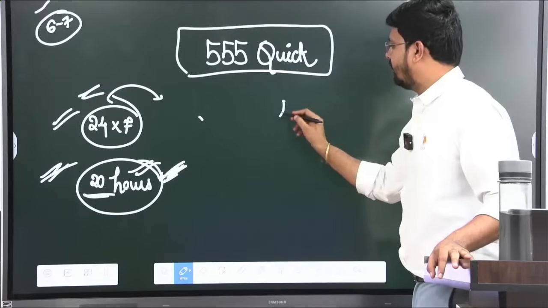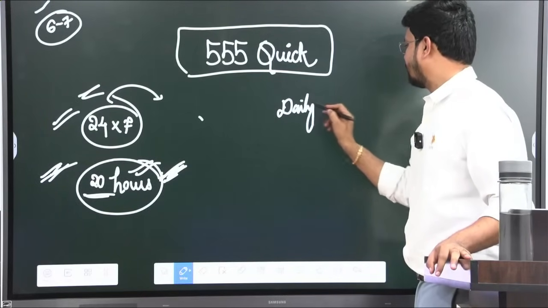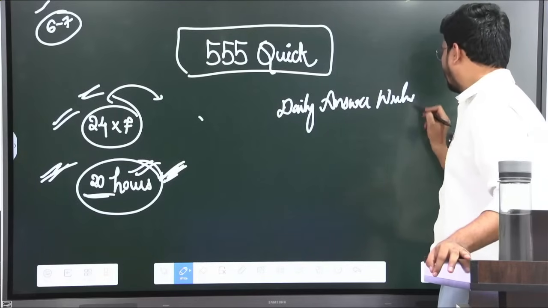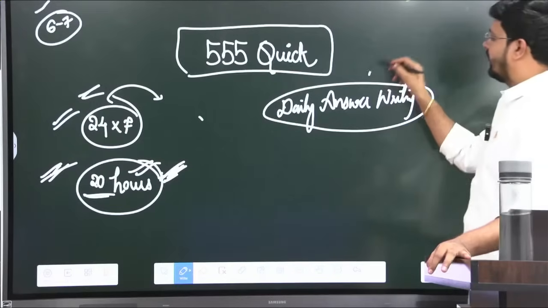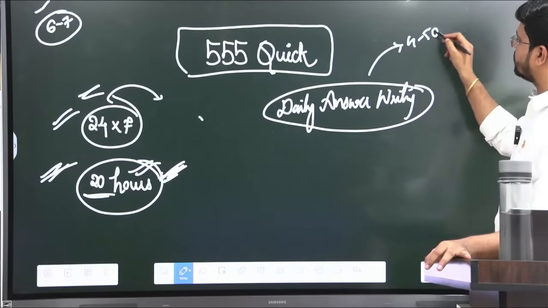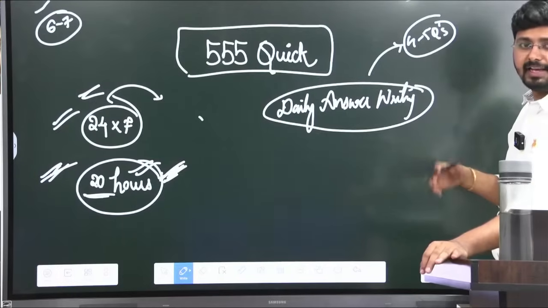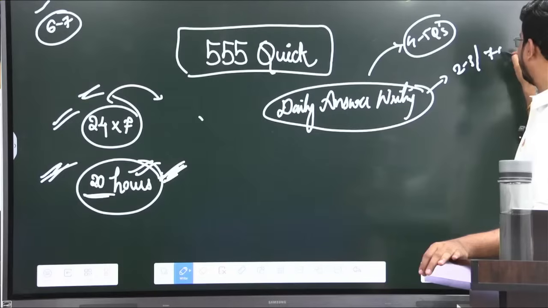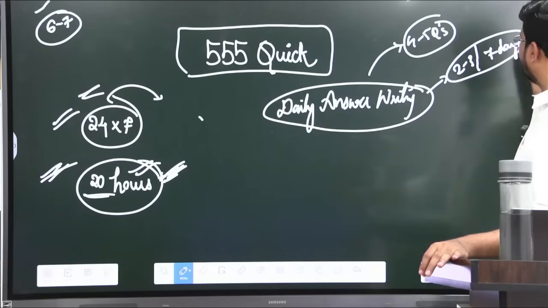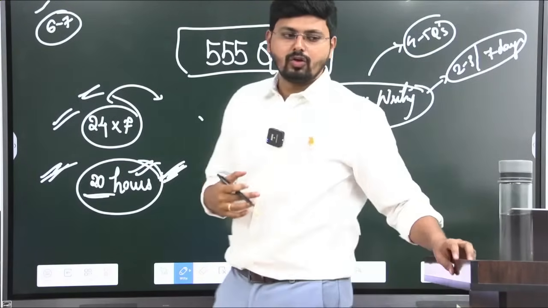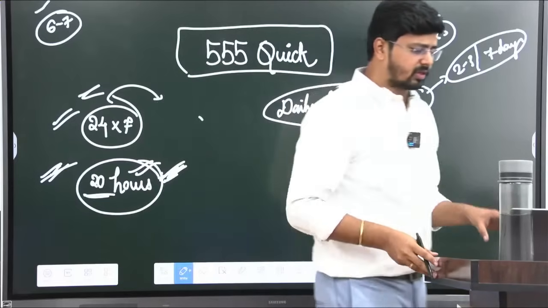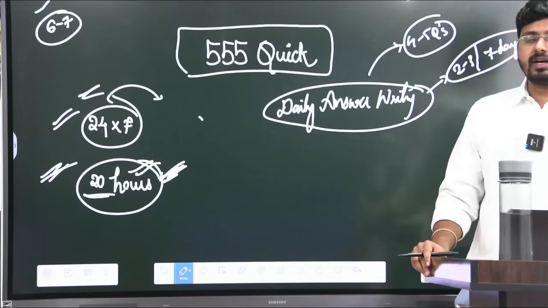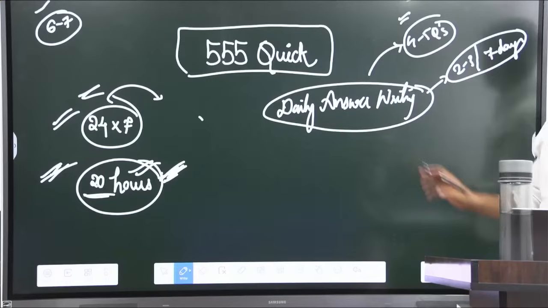And next you have daily answer writing. In this daily answer writing, daily you will be writing the 4 to 5 questions which have been posted. You will write these answers daily, and within 2 to 3 days, or according to your comfort, or 7 days, you will have a session where we discuss these questions and what gaps are present with respect to each question.